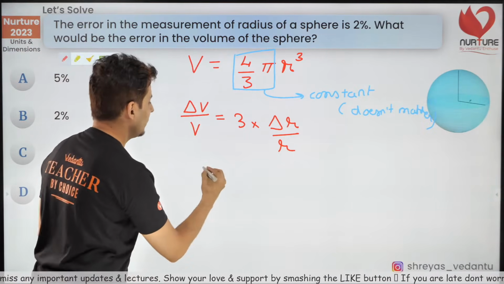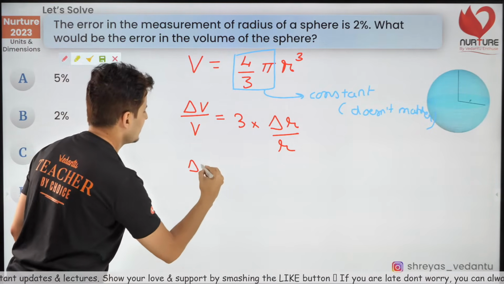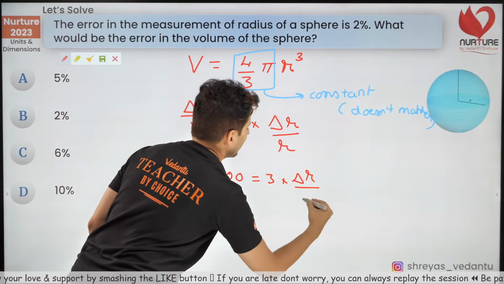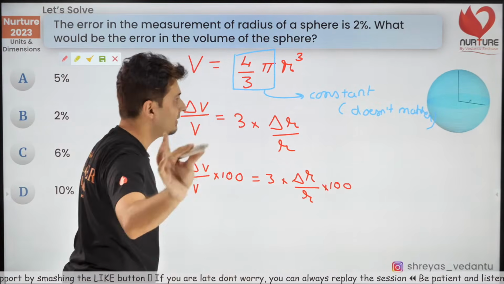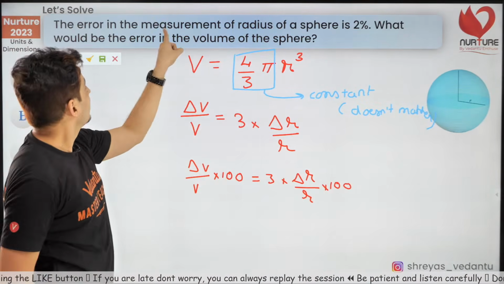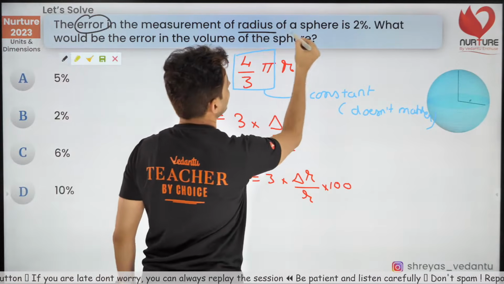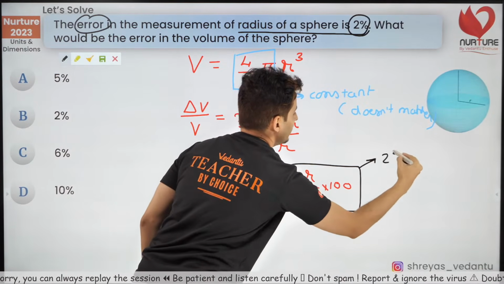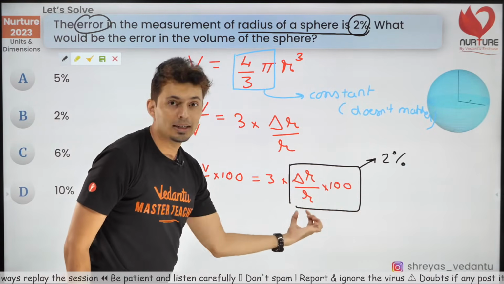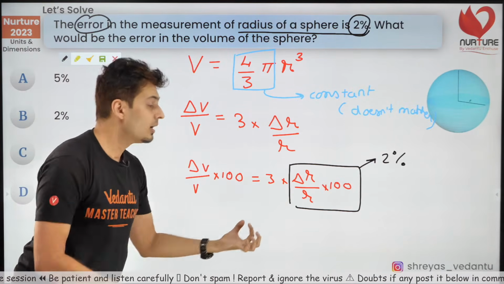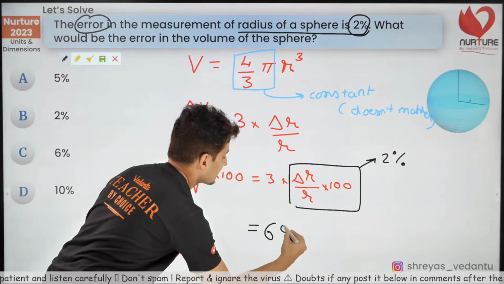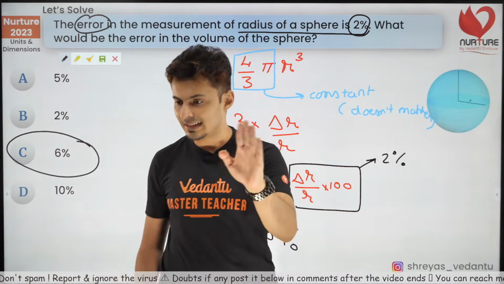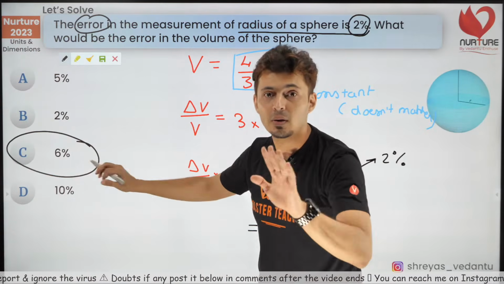Correct. Now just multiply by 100 on both sides. So delta v by v into 100 is 3 into delta r by r into 100. Now the reason why I'm writing it like this, look at that. The error in the measurement of the radius is 2%. That means delta r by r into 100 is 2%. So 2% into 3, how much is it? 6%. That is the answer. Beautiful. Yes, 6%. Understood how to solve these kind of questions?